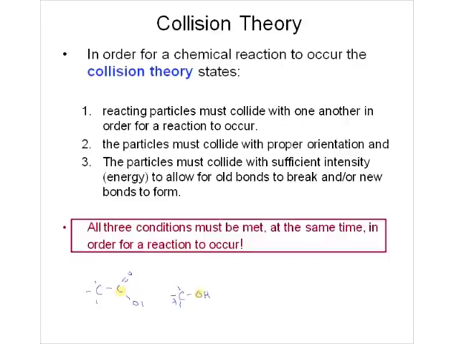What's going to have to happen here, I'm going to put my hydrogen back there, what's going to have to happen here, of course, is that this hydrogen, this alcohol is going to have to come underneath here and rotate a bit so that we get the collision in the proper orientation. So this oxygen is somehow going to have to collide right there. It's no good for it to collide here with that C. It has to collide with this C. So this idea of orientation, we have to have the molecules arranged in the correct angles and everything has to be perfect in order to get a chemical reaction to occur. There we go. So all three must be met.